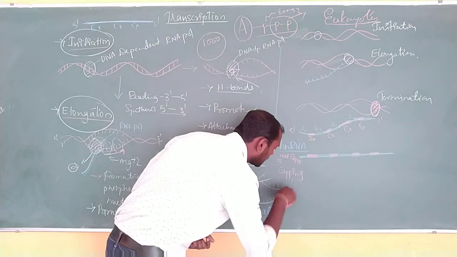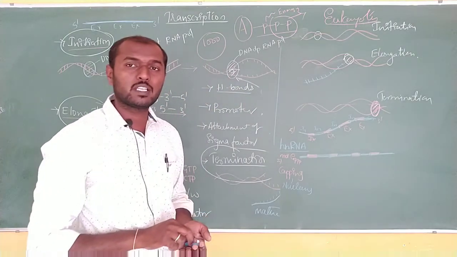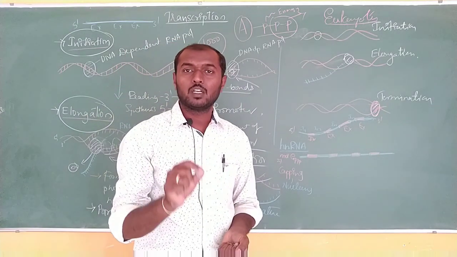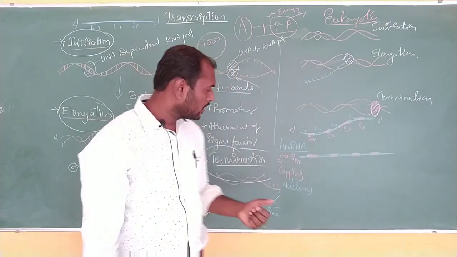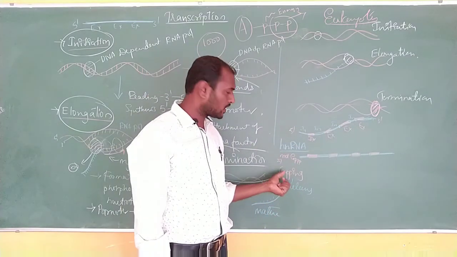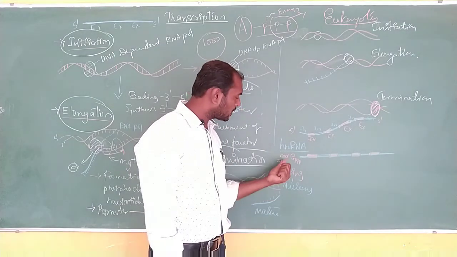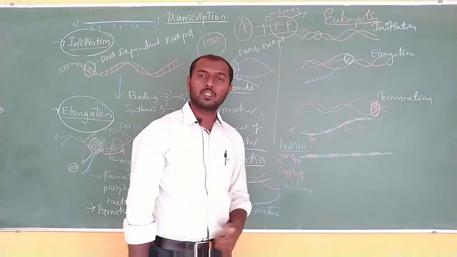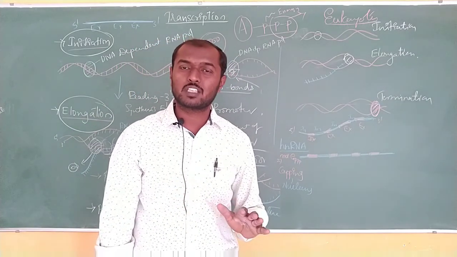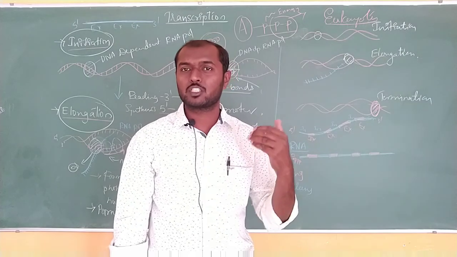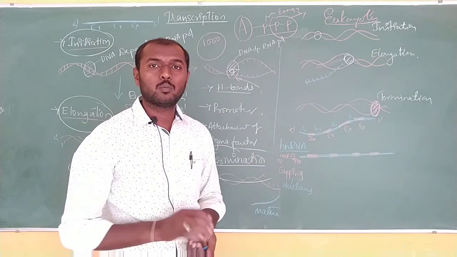To avoid that, especially the enzyme called nucleases, the RNA undergoes a very specific modification at the 5' end, that is, the addition of the methylated G cap. Because of this G cap, nuclease enzyme activity is not possible, or it is avoided. So that's why the RNA can be easily protected.